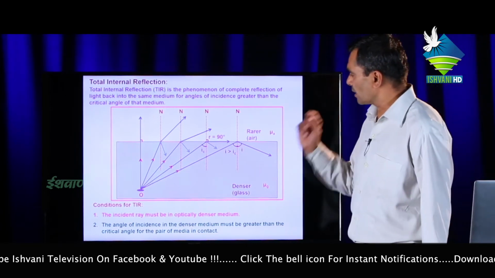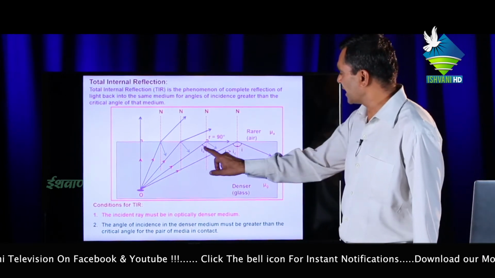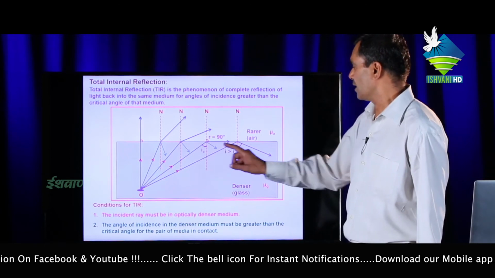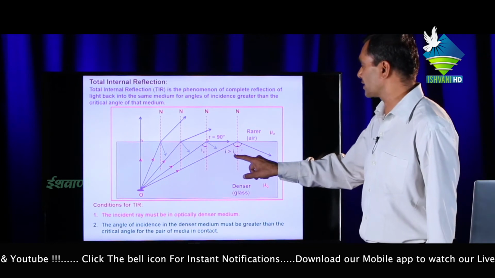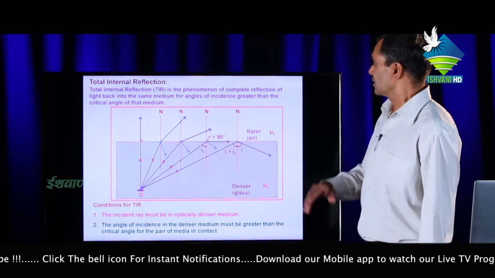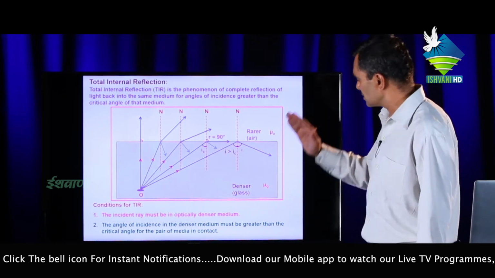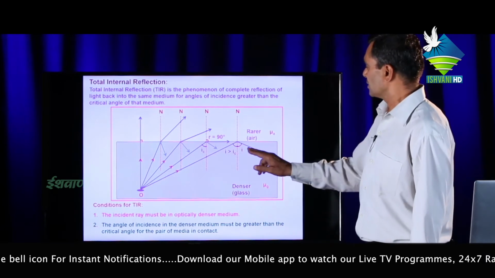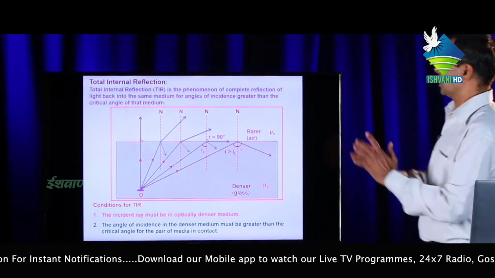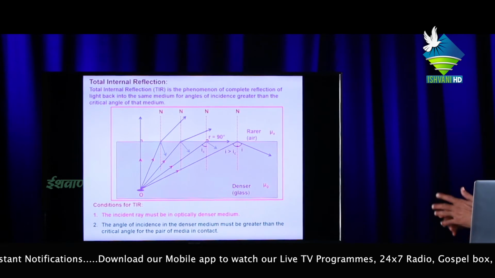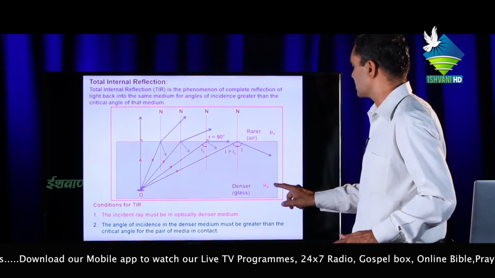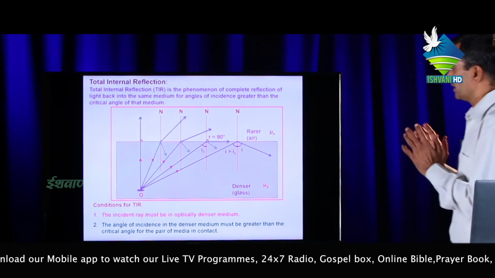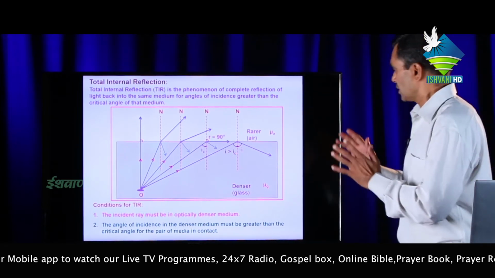This angle of incidence is called the critical angle. But if the angle of incidence increases beyond the critical angle, then the ray comes back into the same medium, and this is called total internal reflection. Means the ray moves in the denser medium and again comes back into the denser medium.